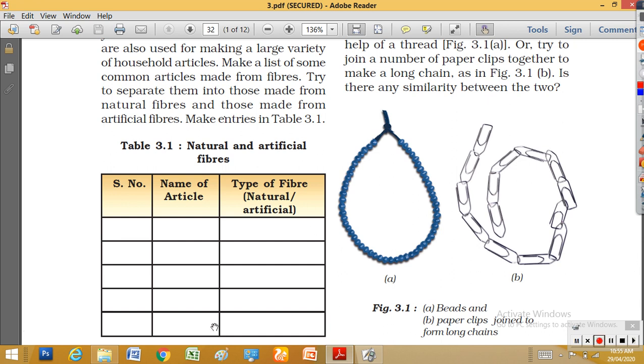You can fill in the chart. For example, a woolen dress material is made from wool, a natural fiber. A plastic material or a nylon material is synthetic, artificial. You can complete the chart by taking your own articles.